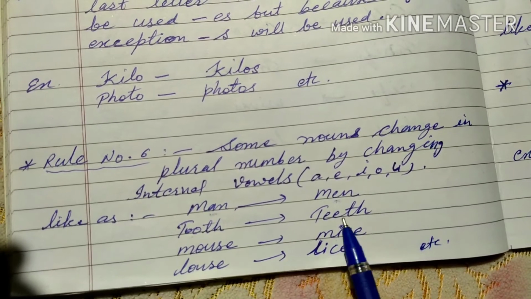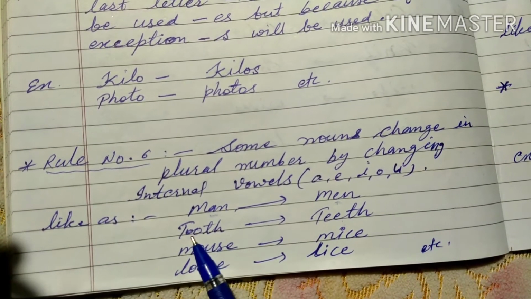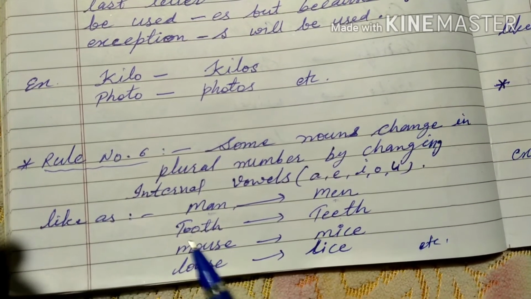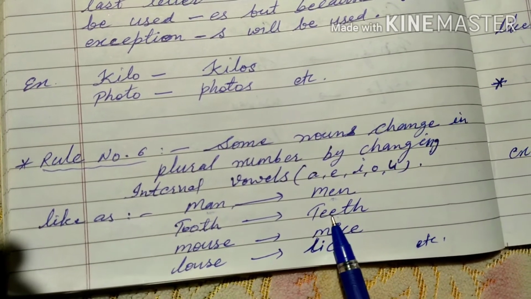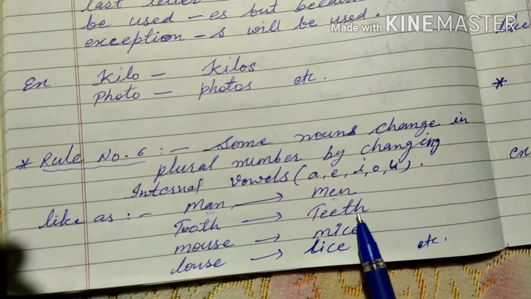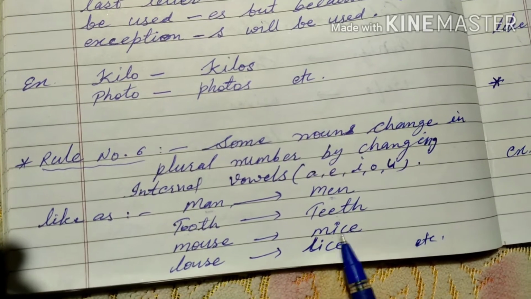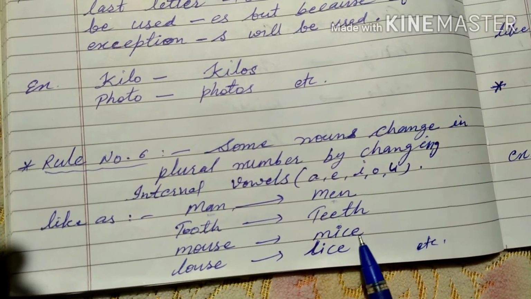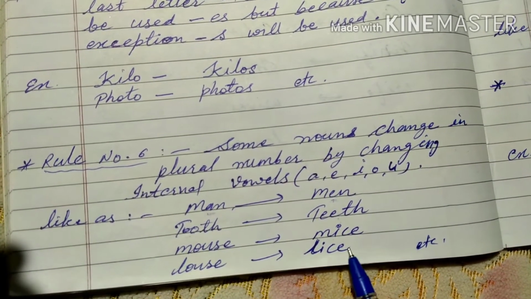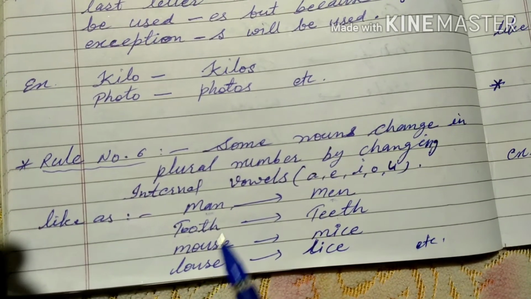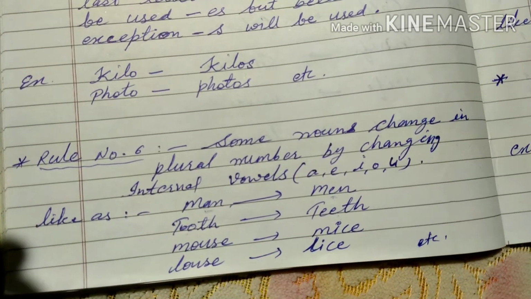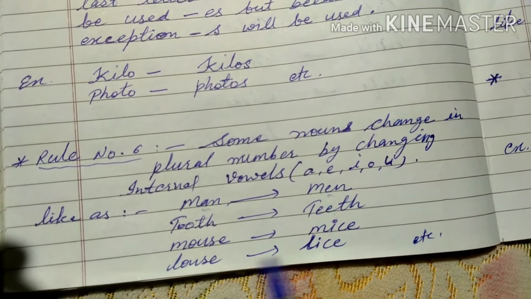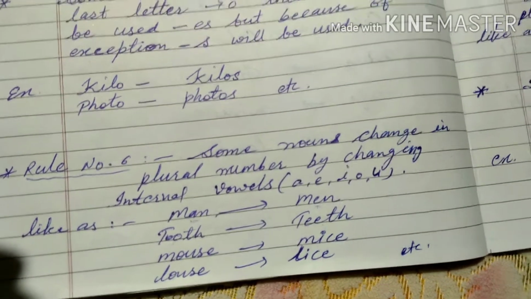Tooth, teeth. So double O changes to double E. Tooth singular number, teeth plural number. Mouse, mice. Mouse singular number, mice plural number. Louse, lice. So the rule is that by changing the internal vowel we can change from singular number to plural number.